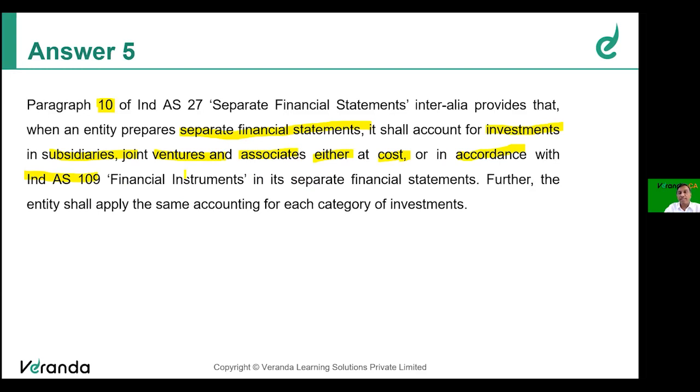But one more thing, very important. The entity shall apply the same accounting for each category of investment. For each category of investment, they should apply the same accounting. So different accounting procedure or basis is not allowed. That's what Ind AS 27 tells you.